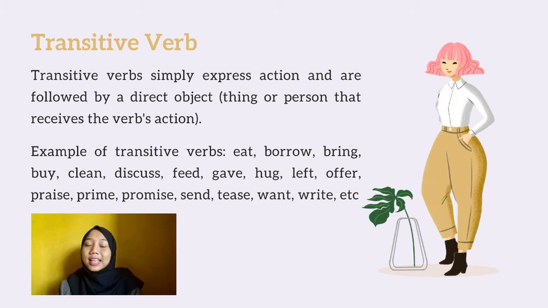The examples are such as buy, bring, borrow, eat, clean, discuss, feed, hug, send, tease, write, and want, and etc. There are too many transitive verbs that we commonly use to express an action because it's followed by an object.